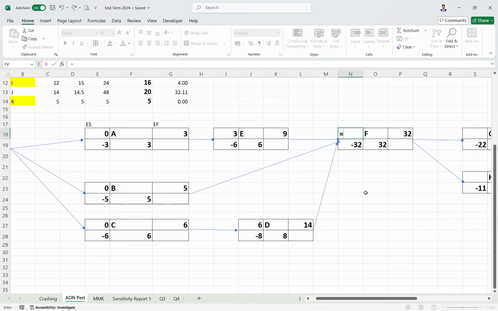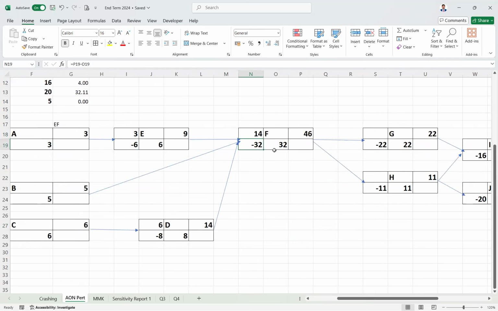So how can you do it? It is equal to max of this value, comma this value, comma this value. You can also do it manually. I'm just doing it so Excel is automated. So this part is done. After this, 14 plus 32, 46.